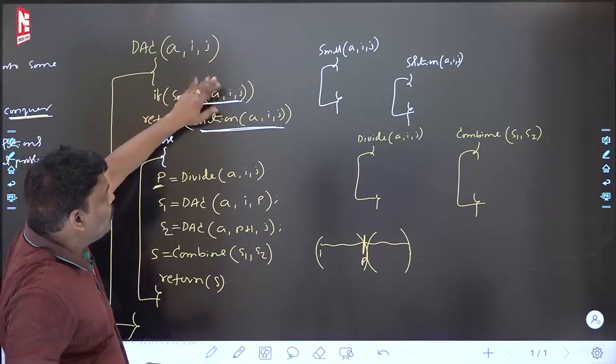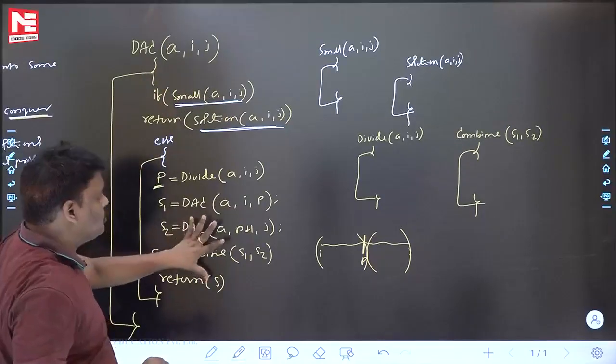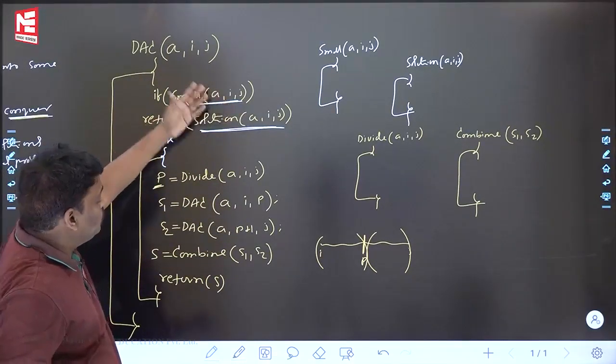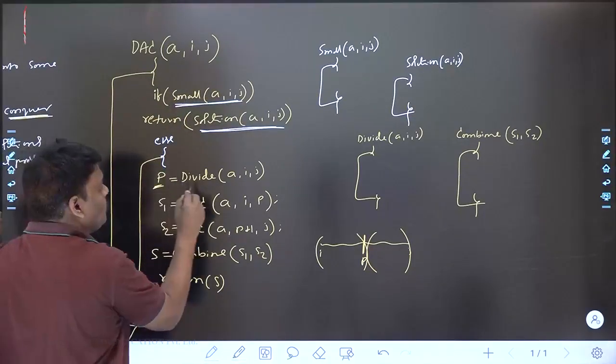What is this area? Small problem, this is the story. Big problem, this is the story. If the problem is small, this is the story. If the problem is big, this is the story. If the problem is big, what is the first step?